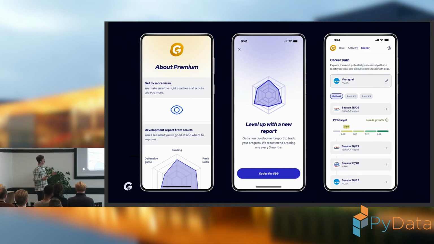So our goal was basically to create this screen where you can, in this particular example, see that our user is playing 15U AAA League in this current season 25-26. 15U AAA means that it is a league for 15-year-old kids. AAA is a top tier league in the US, and his goal is to get to NCAA, meaning University League in the US, in the next 3 seasons.